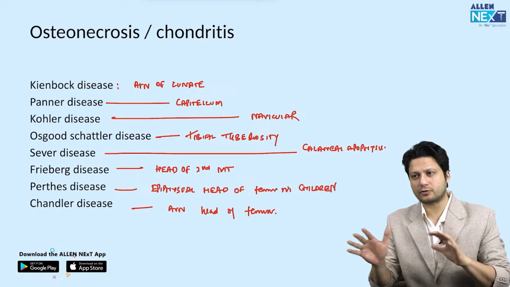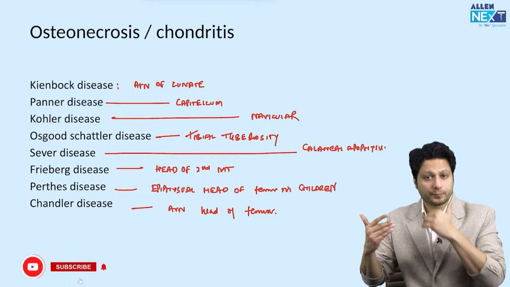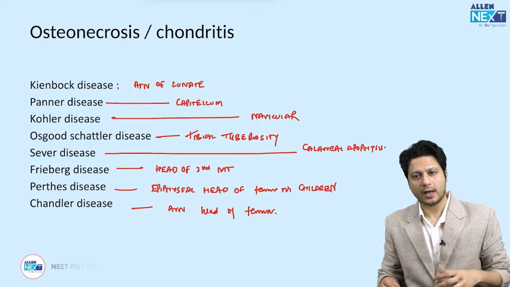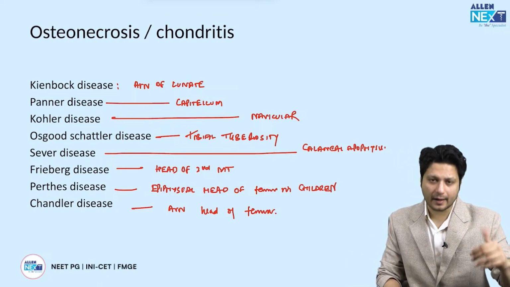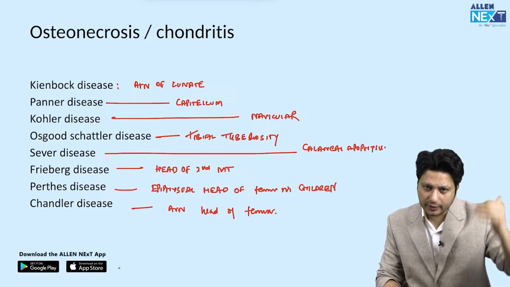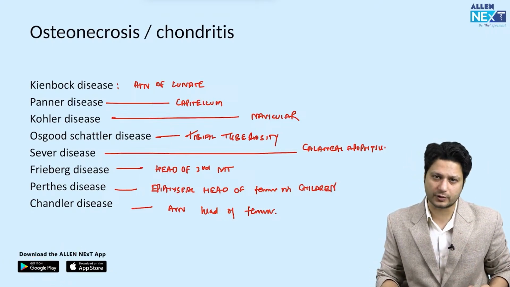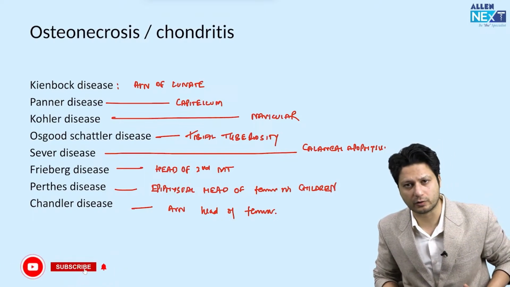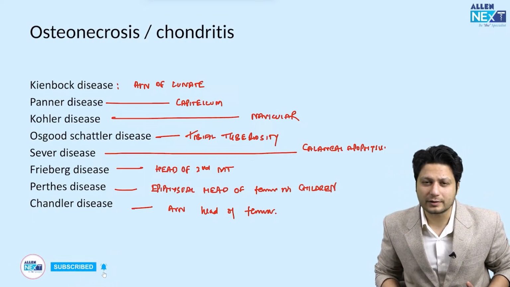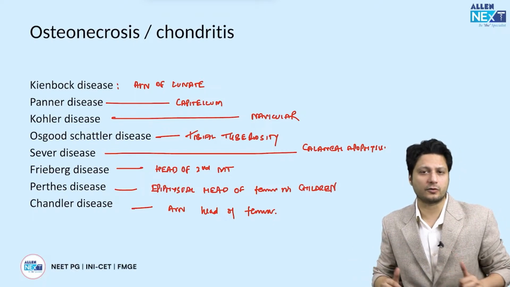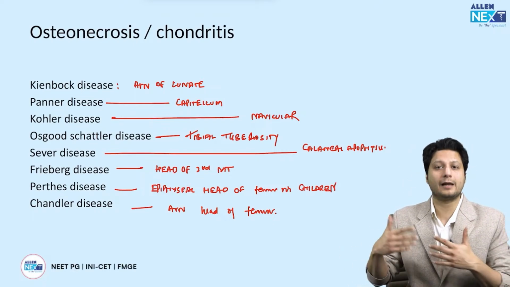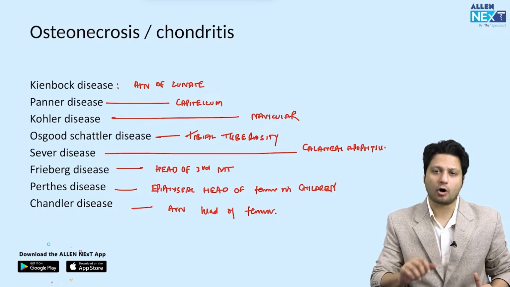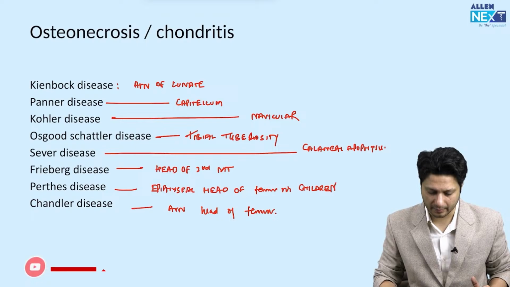ये एक one-liner sort of question होता है जो कि आपके segment 6th को involve करता है, in the orthopedic related question. And these one-liners could be framed either out of the bursitis kind of table that we have talked about and the osteonecrosis kind of table that we have talked about. Although there are other osteonecrosis conditions also, but they are not that common. Like Friedreich disease is also there, Adam disease also there, Albach disease is also there, but that is less likely to be kept in your examination. ये वो common conditions हैं जो कि पूछी जा सकती हैं exams में.